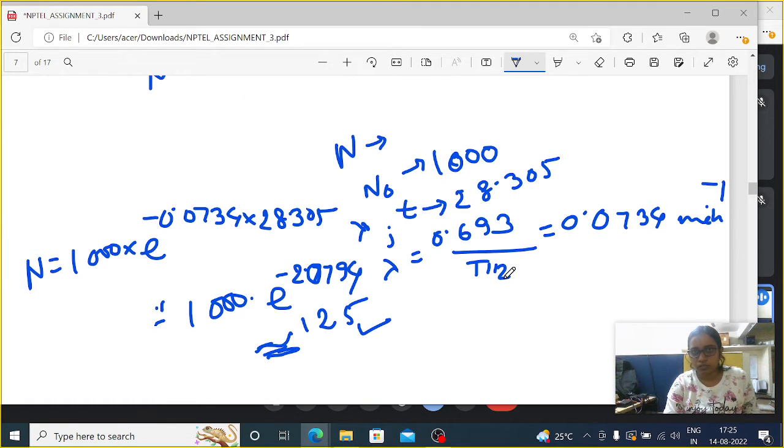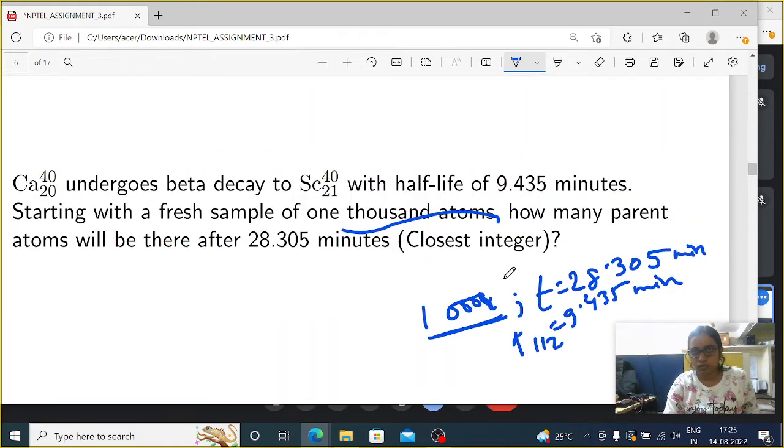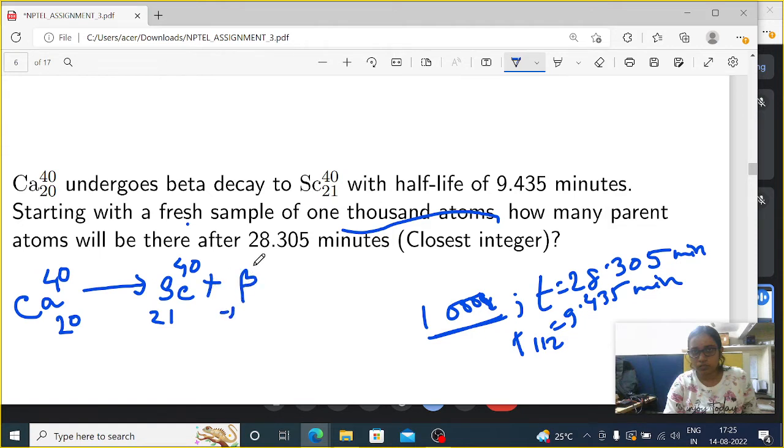Okay, so here the question was, I can tell you again, that calcium undergoes beta decay. If I write this expression here, calcium 20/40 will go to scandium 21/40 plus beta minus, with charge minus 1 and mass 0. Then you can just see whether this expression is correct or not, like 21 and minus 1.